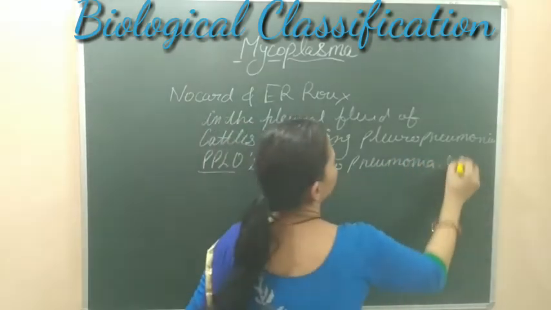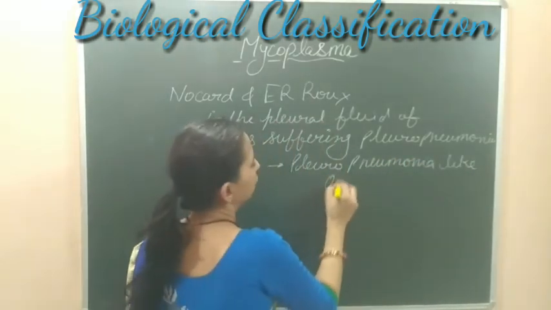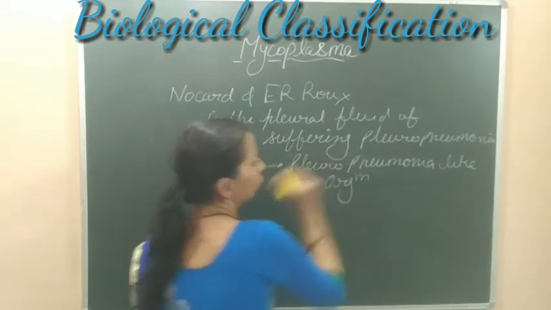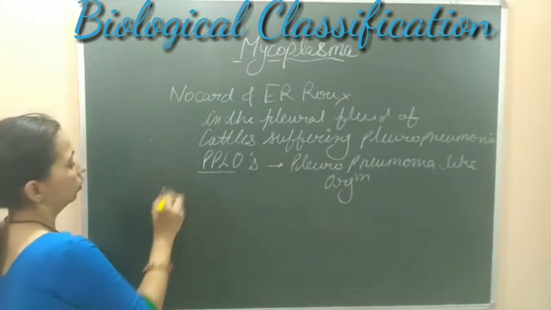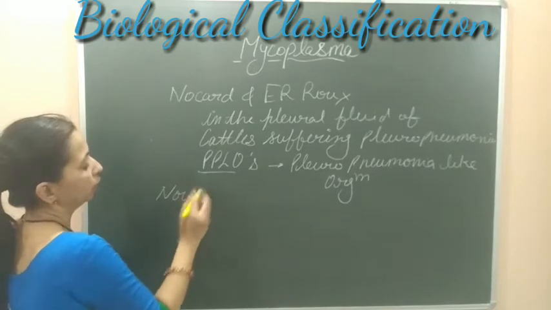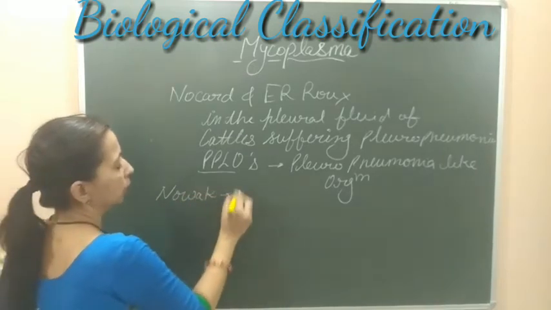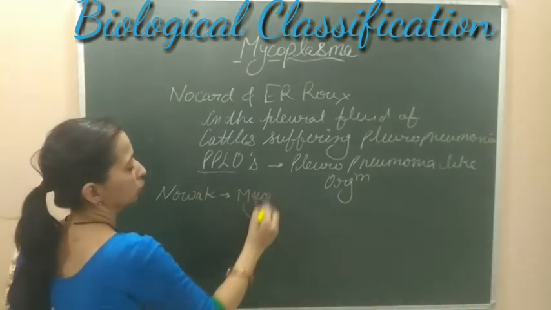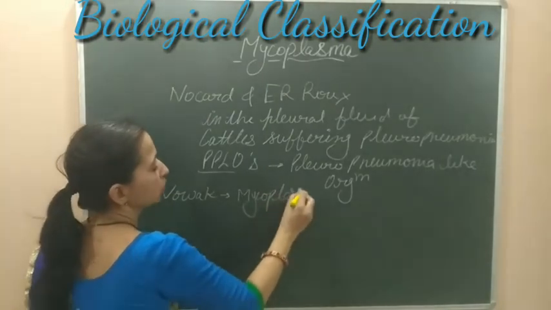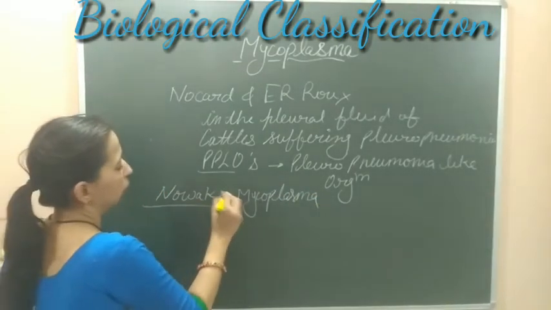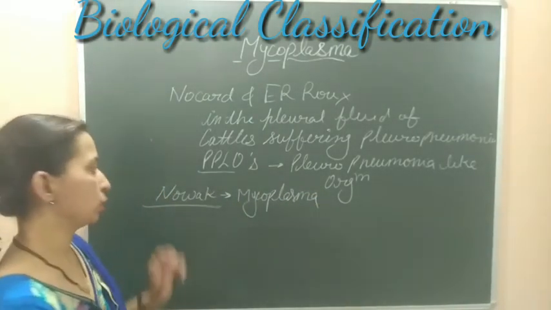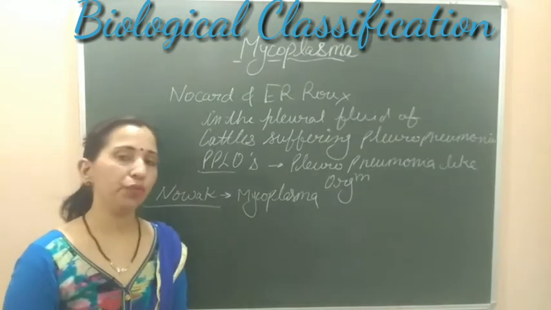They gave this name, but later on, the scientist Novak gave the name mycoplasma. This name mycoplasma was given by Novak. So this is about the discovery of the mycoplasma.